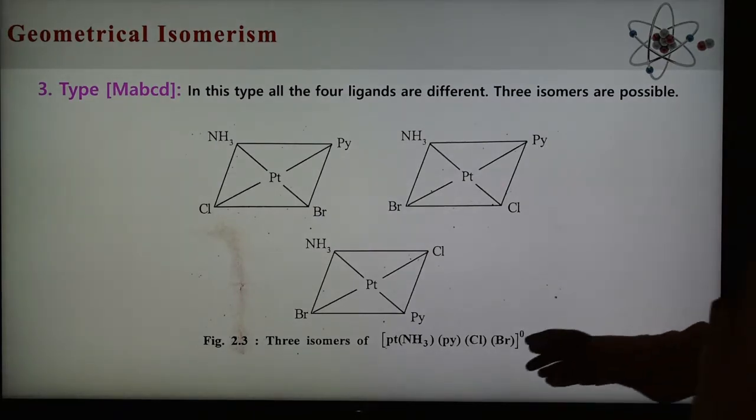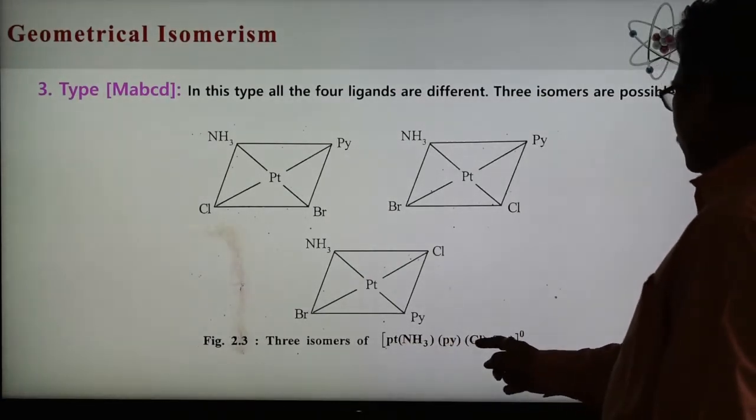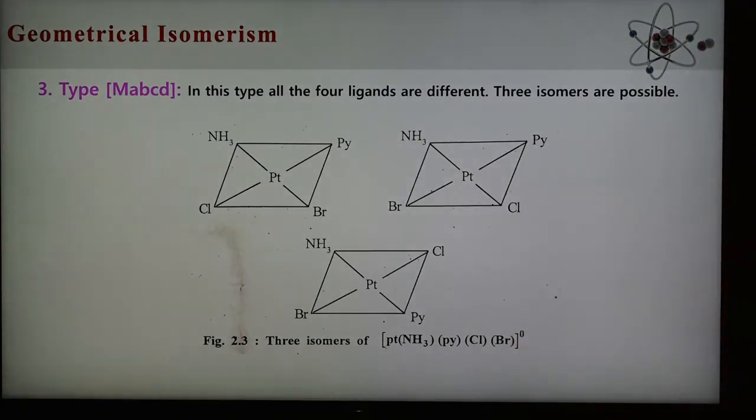An example is, see, four ligands are different. Platinum is the metal. Ammonia, pyridine, Cl minus, Br minus are the four different ligands, and therefore we can arrange these four ligands in this square planar arrangement, and we have three different isomers, 1, 2, 3. So these are the three isomers, different arrangements of these ligands around the central metal atom, and three isomers are possible in this third type. So there are three types of four coordinated geometrical isomerism, and now we are going to discuss the next.